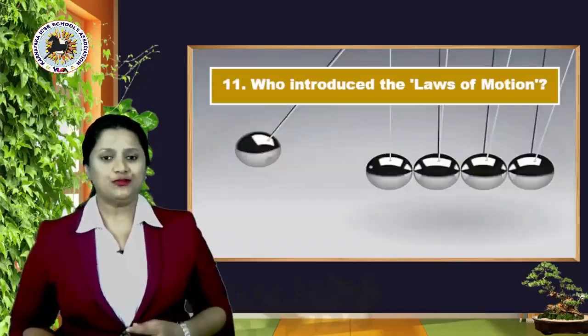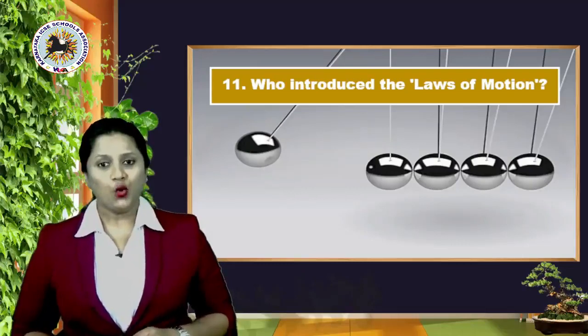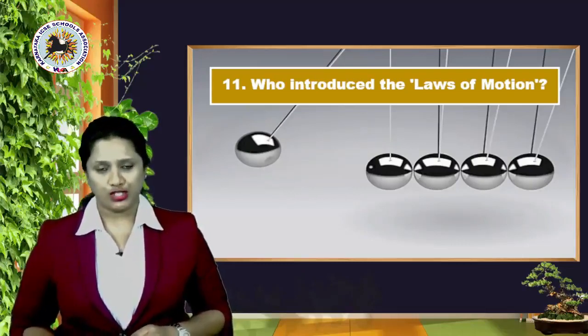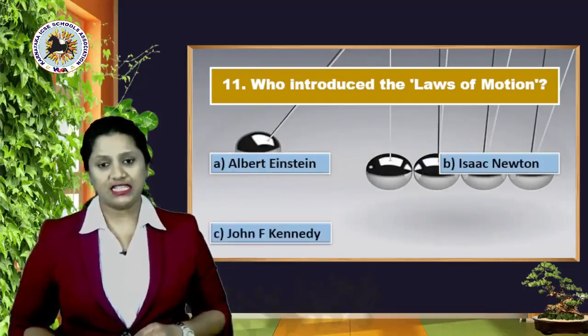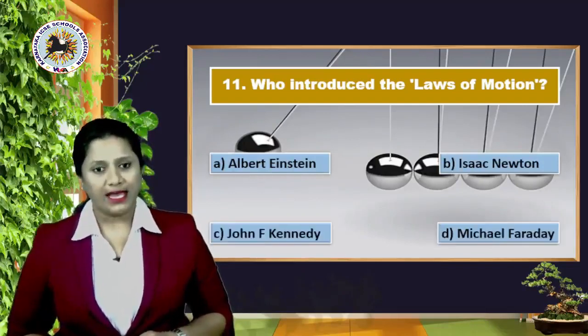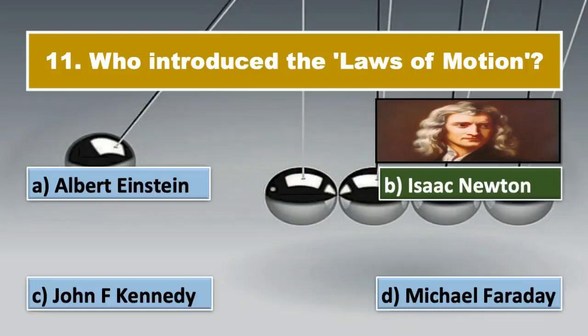Okay, let's move to our next question, the 11th one. Who introduced the laws of motion? Your options are A, Albert Einstein, B, Isaac Newton, C, John F. Kennedy, or option D, Michael Faraday. Right answer is yes, option B, Isaac Newton.